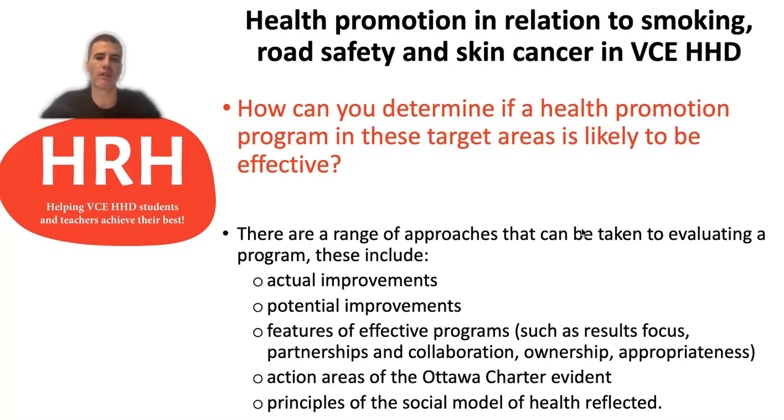The third one is features of effective aid programs. I say aid programs because this is really related to Unit 4, which you won't have covered yet, but these are features of effective aid programs that you could apply to just any program, including those in Unit 3: results focus, partnerships, collaboration, ownership, appropriateness, etc. We'll cover those more when we get to Unit 4, but you could have used that in the exam a few years ago, or you could have used the action areas of the Ottawa Charter or the principles of the social model of health to determine if a program demonstrated those, and therefore if it did, it was likely to be an effective program.